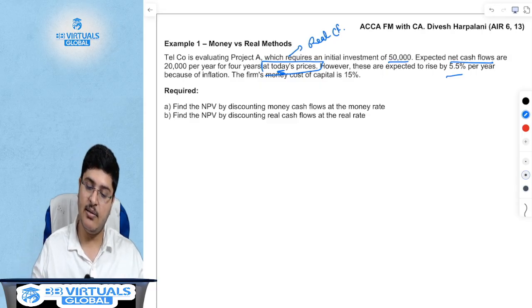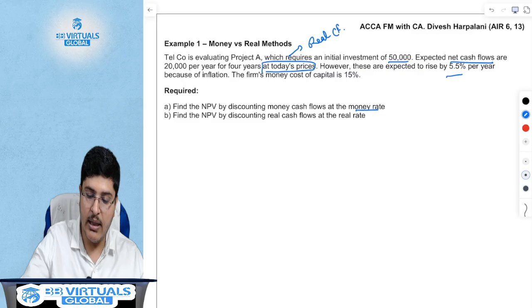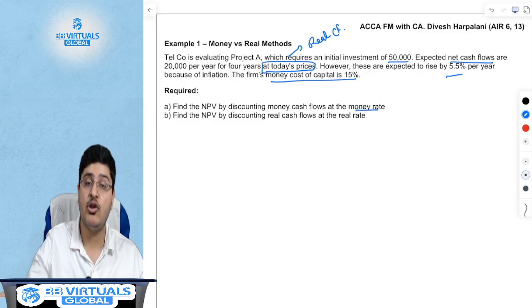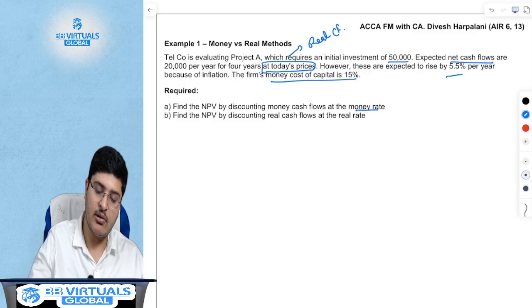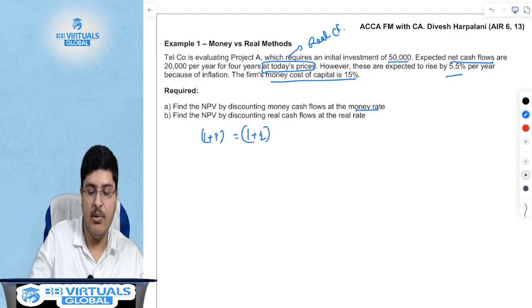So let us find out using the money rate method. They have given you the money cost of capital. First of all, we need to find the real cost of capital. But what is the formula of money cost of capital? The formula of money cost of capital, 1 plus I, is 1 plus R, which is the real cost of capital, into 1 plus H, which is inflation, correct?